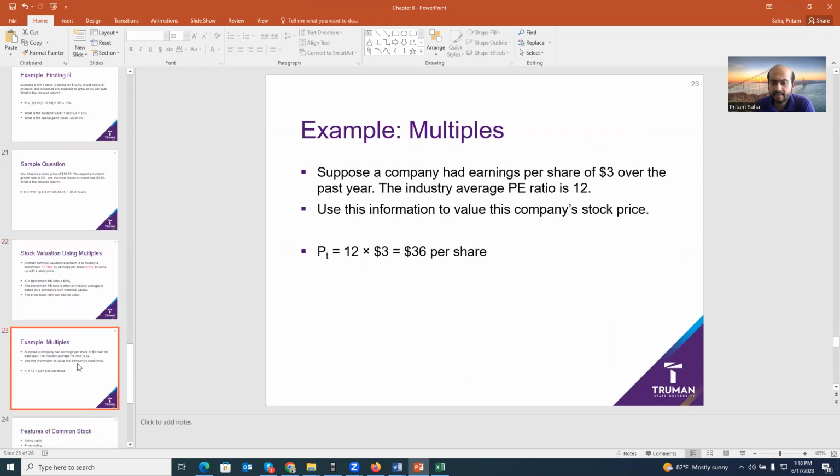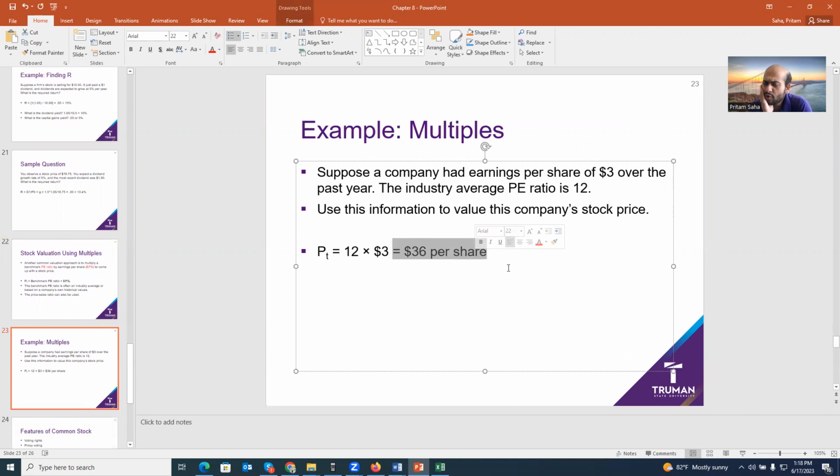Here is an example. Suppose a company had earnings per share of 3, and the industry PE is 12. So 12 times 3, 36, should be the price. Now, there are so many different ways to do it. Some people say use historical earnings, some say use forecasted earnings. It doesn't matter, but whatever you do, you have to mention whether you used historical or forecasted earnings. A similar firm's PE times historical or forecasted earnings is going to give you the price.